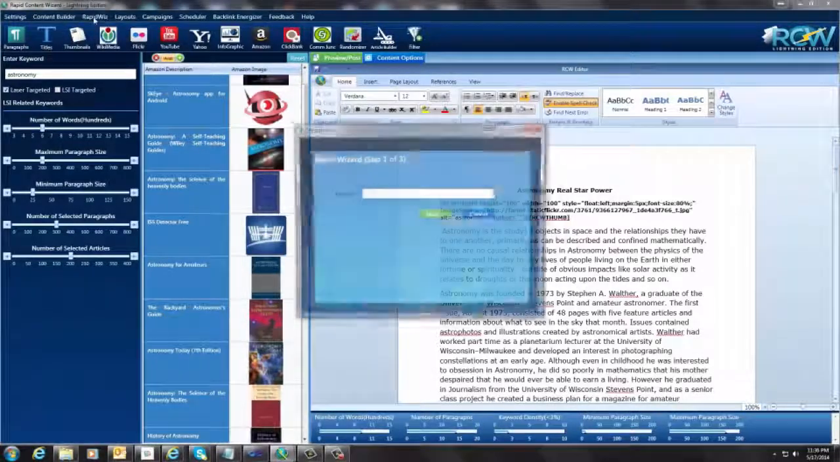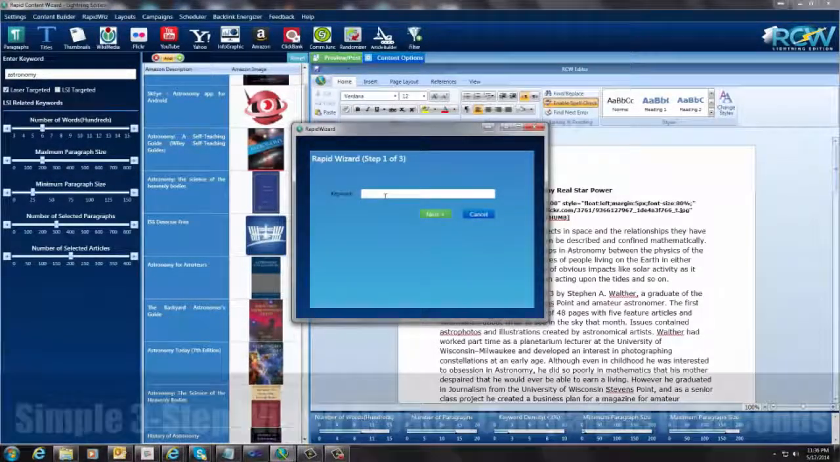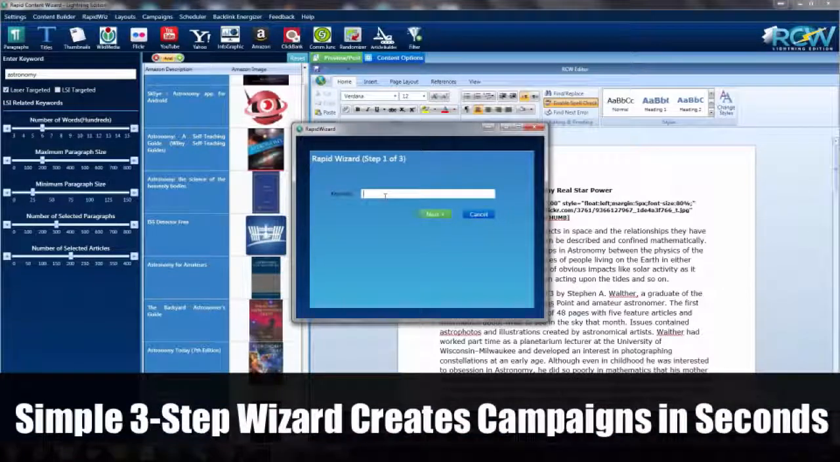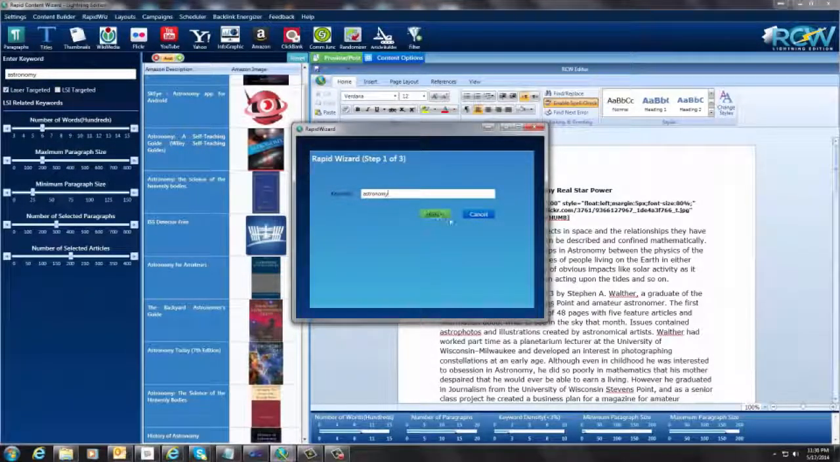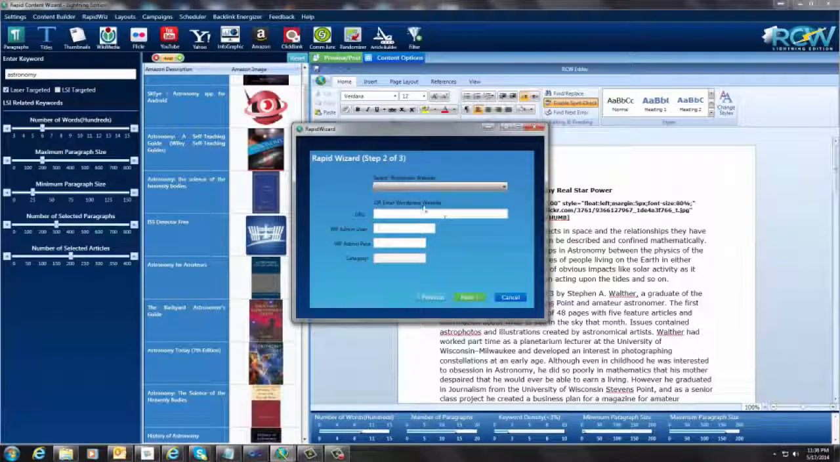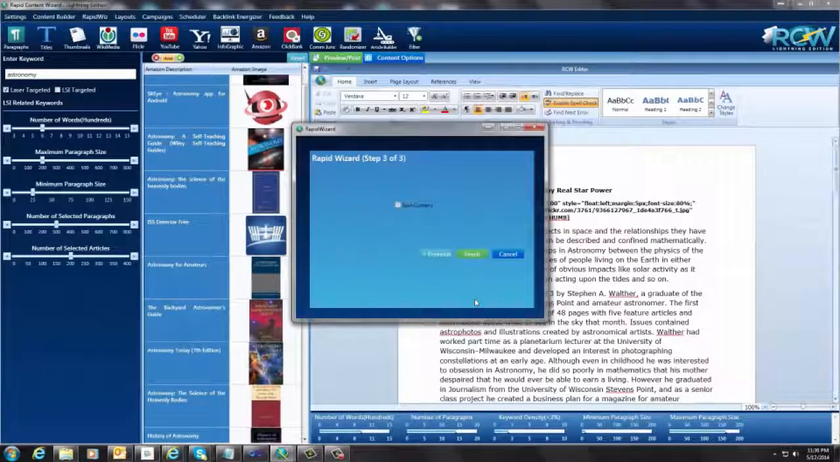See this little rapid whiz up here? I'm going to come up here and put a keyword in here, astronomy, which is the keyword. Next, I'm going to select a website. So I'm going to select the same website that I just did there, and it puts everything in here. If you didn't have a website in here, you just put all this information in, and you click next, and it would add it to the drop down. But anyways, I'm going to do that. Do I want to spin the content? Well, for this purpose, I'm just going to leave this as it is, and I'm going to click Finish.